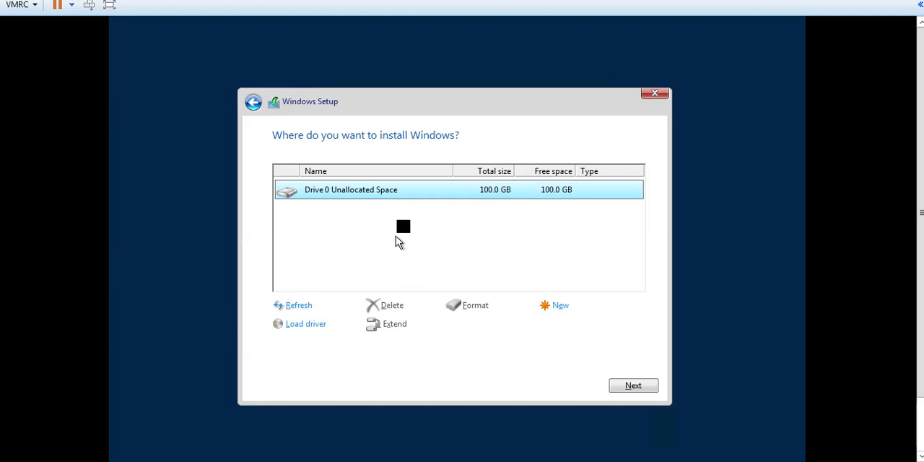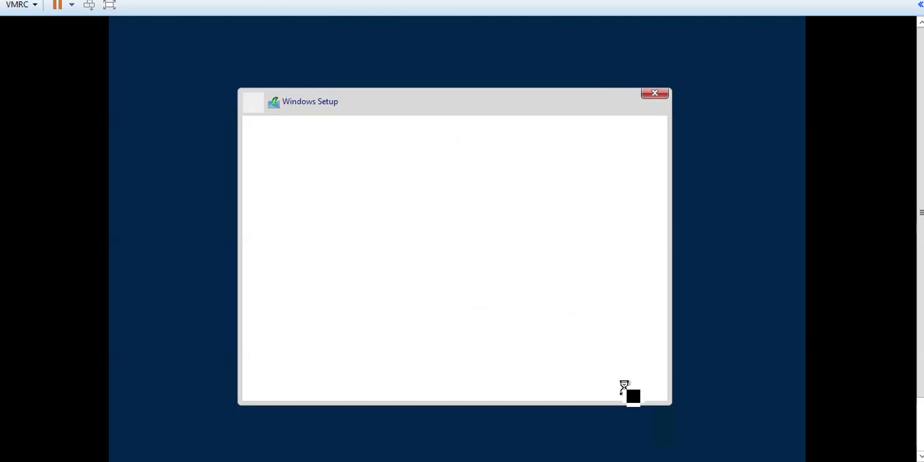Now you can see the hard disk attached to this VM. If you want to break this hard disk into small pieces, you can go with this option. This option is for the further partitioning of the hard disk. We are not going to do that, so canceling the option, clicking on next, and it will start the installation.